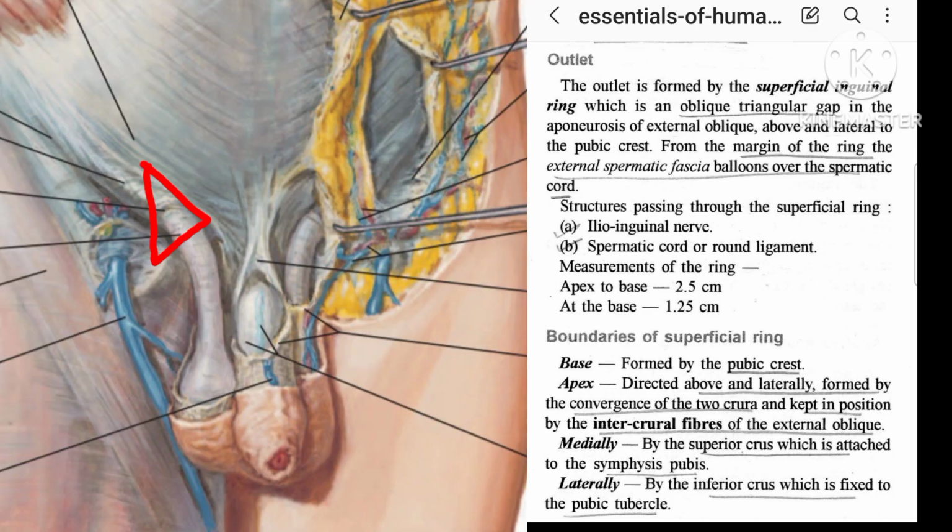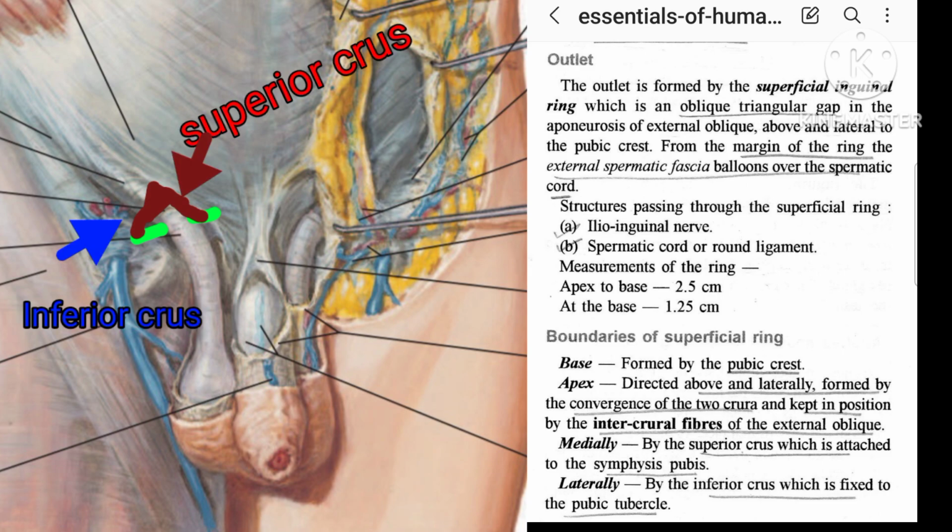Measurement of the superficial inguinal ring: apex to base 2.5 cm and at the base 1.25 cm. The base of the superficial inguinal ring is formed or limited by the pubic crest. The apex is directed above. It is formed by the meeting point of the superior and inferior crus. The superior crus is attached medially to the symphysis pubis and the inferior crus is attached laterally to the pubic tubercle.